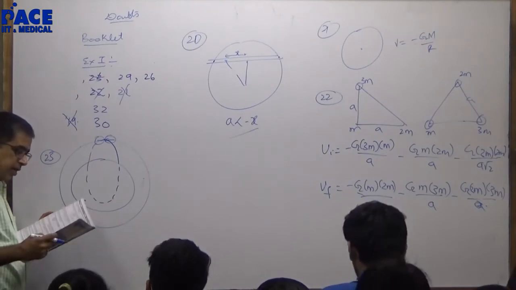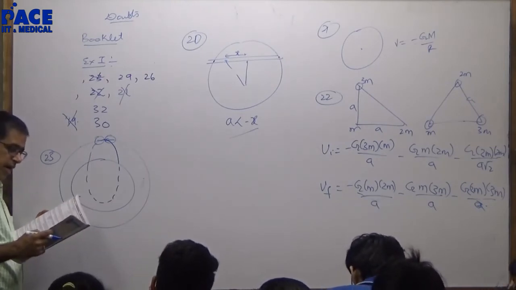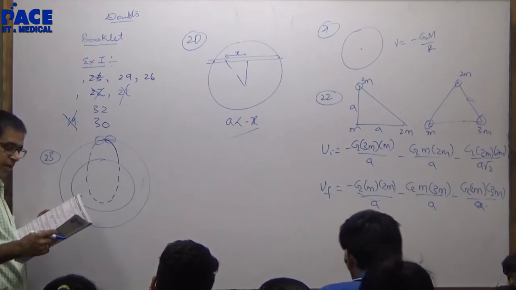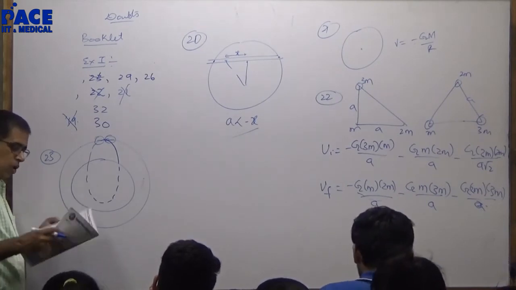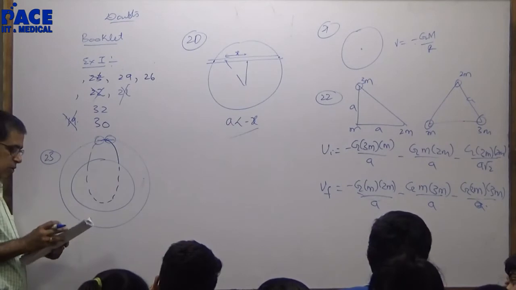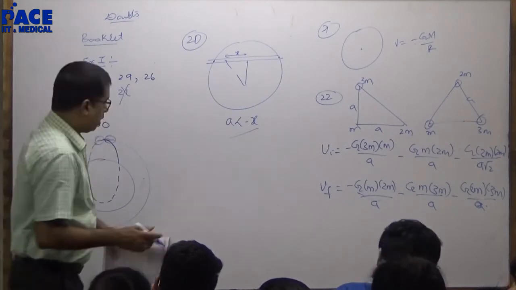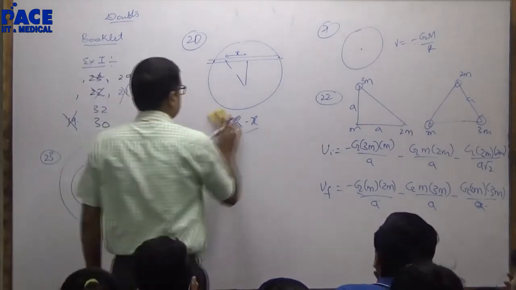24. The particle is dropped on Earth from height r, radius of Earth, and it bounces back to height r by 2. Coefficient of restitution for collision is r by 2 and r.